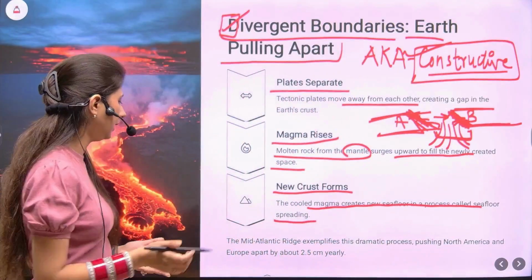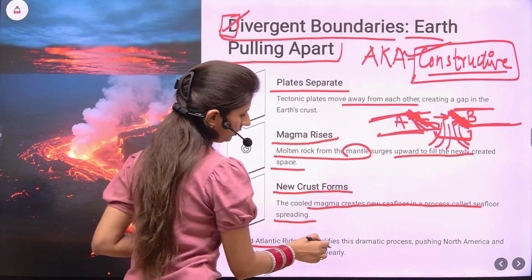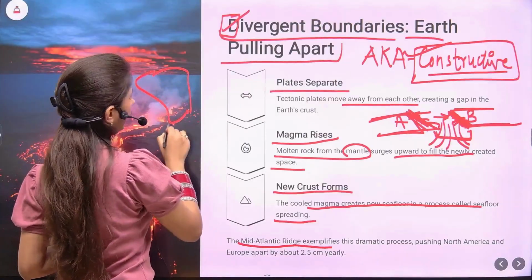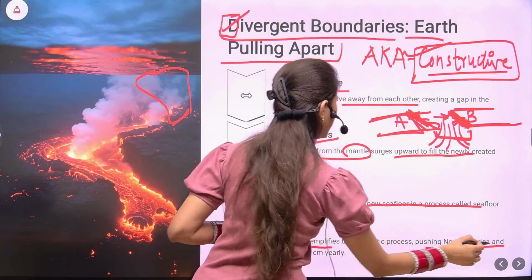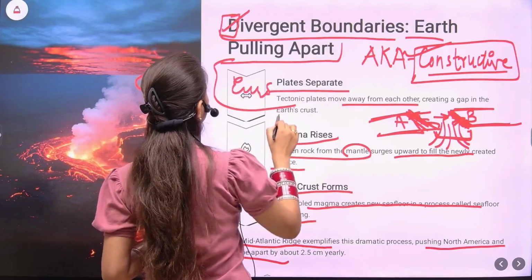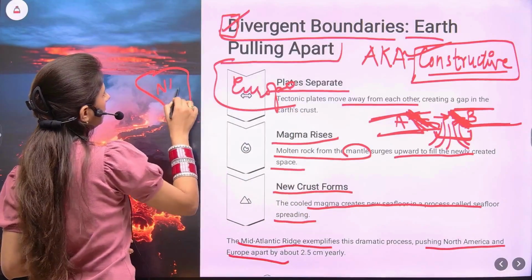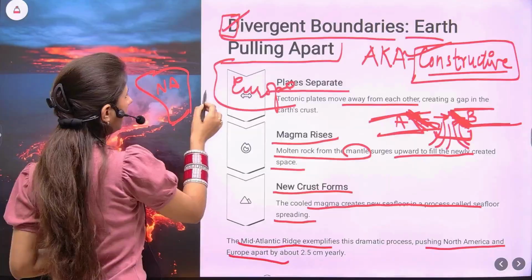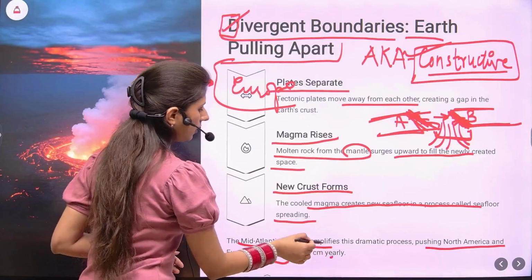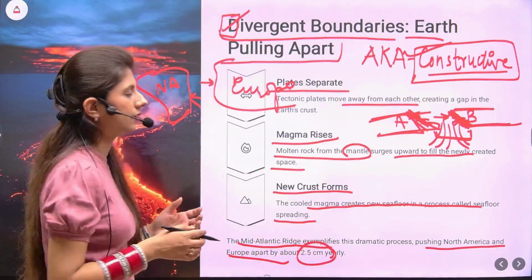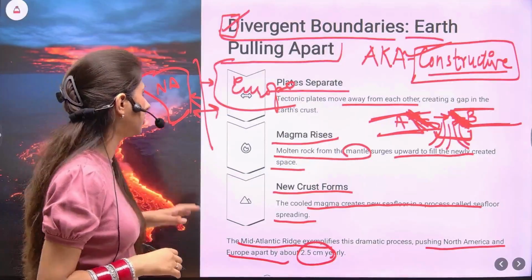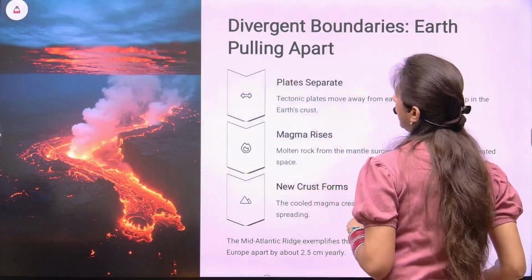Now where can this be seen? In the Mid-Atlantic Ridge. The Mid-Atlantic Ridge is present here. This is North America, and this is Europe. So these plates are diverging. They are pushing away from each other, at a rate of approximately 2.5 centimeters yearly. So this space is growing, and new crust is being formed in the Mid-Atlantic Ridge. So that's all about the divergent plate boundaries.